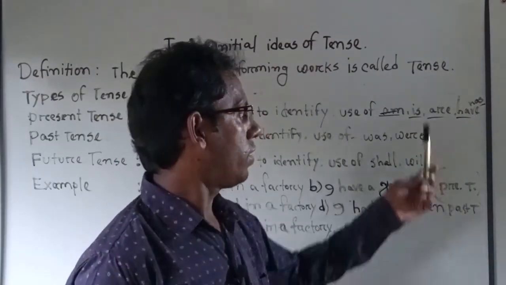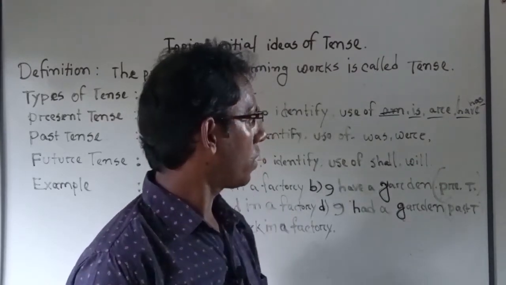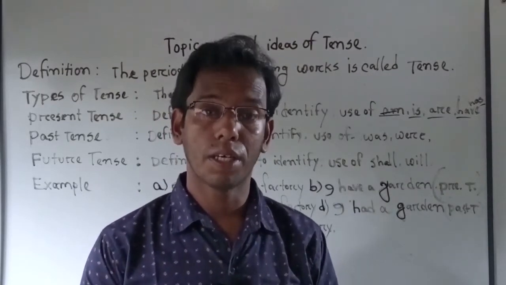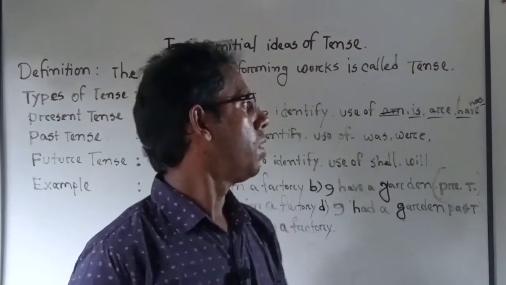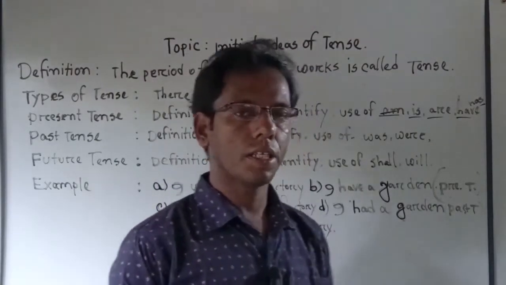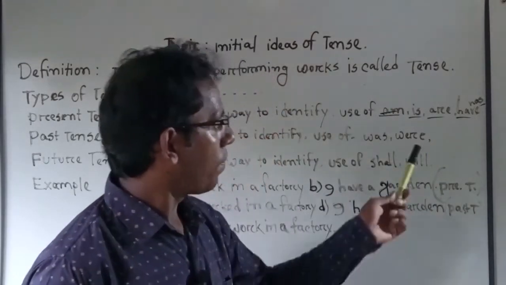Then another point, are. Similarly, we can use are after plural number. And we can use are in any other way after we. Now, have and has.